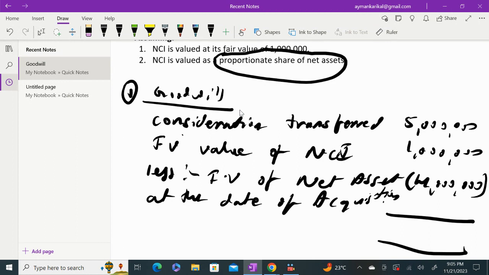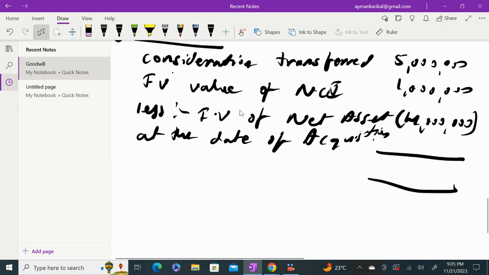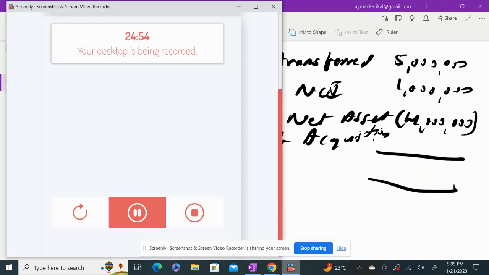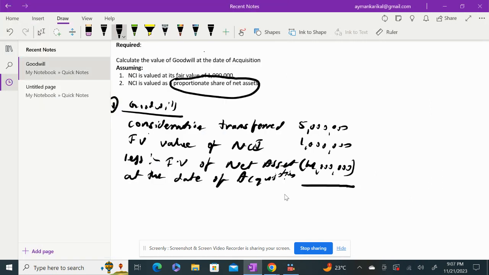The difference which you are paying is basically your goodwill. So here your goodwill is 2 million. Okay, so we have got 2 million as goodwill.